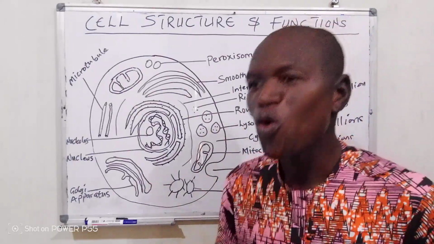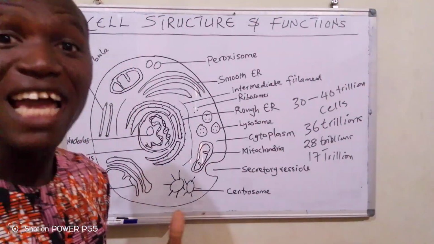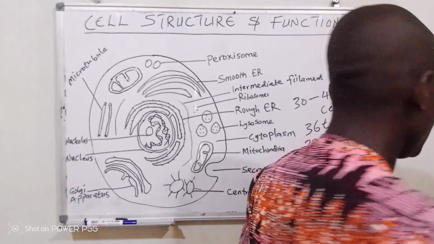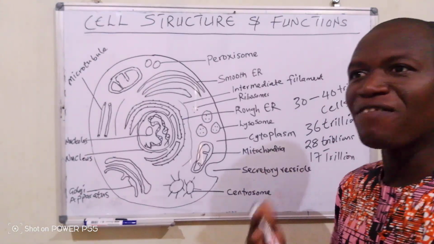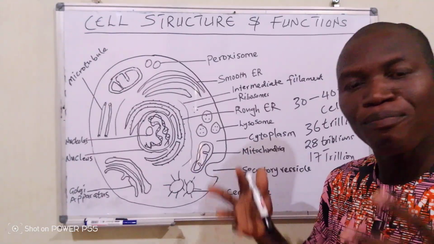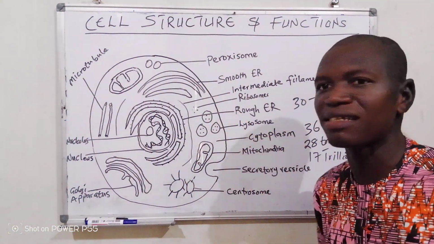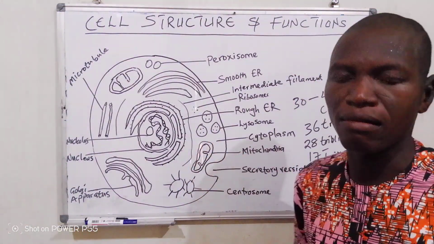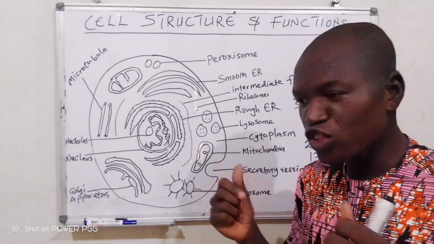So before we go, what is a cell? A cell is actually the basic unit of life, the functional unit of life. So what is this cell about? This cell is more like building blocks. A house is made up of blocks put together to form the entire house. So this is what cells are. They are building blocks. So today we are going to look at the structure of a cell, and we are also going to look at the organelles and the function of each of these organelles.